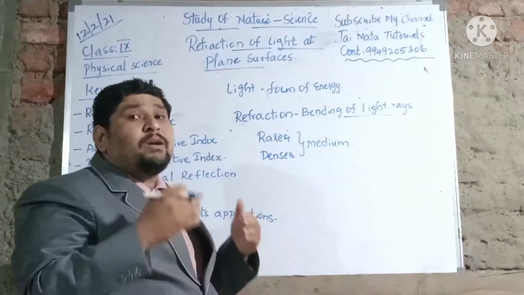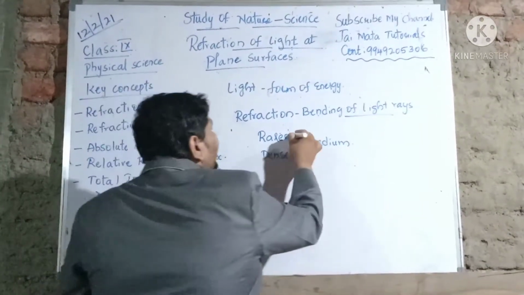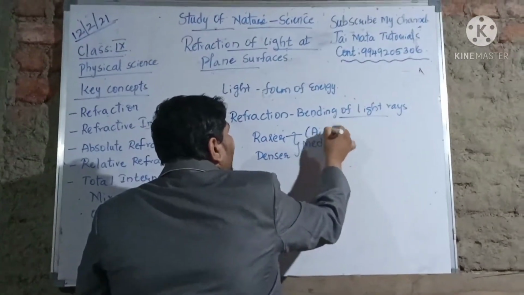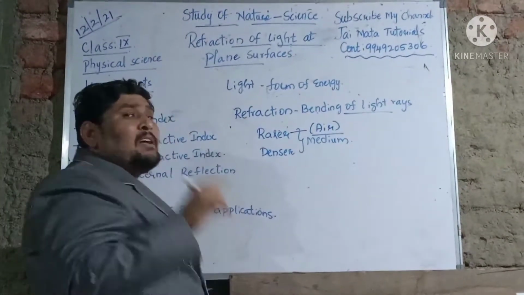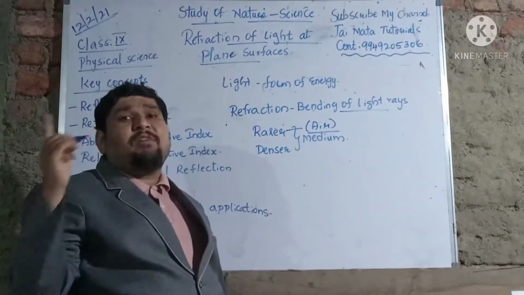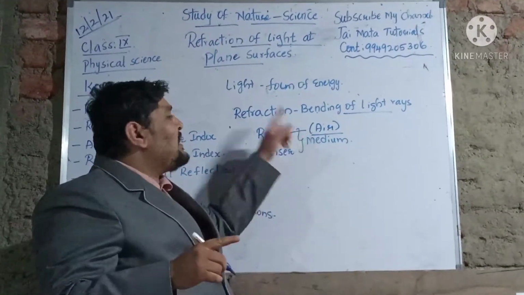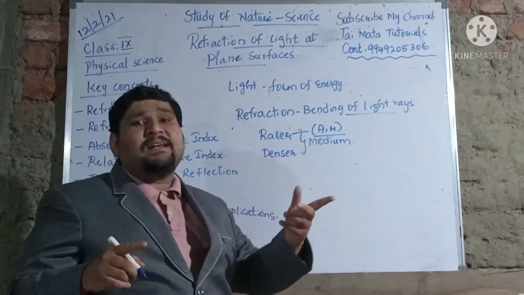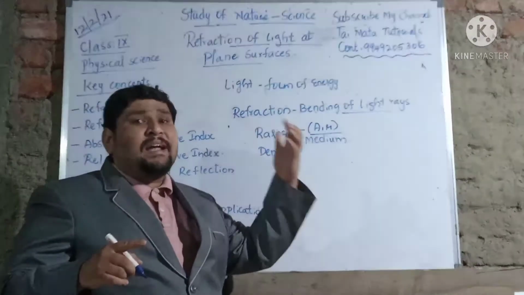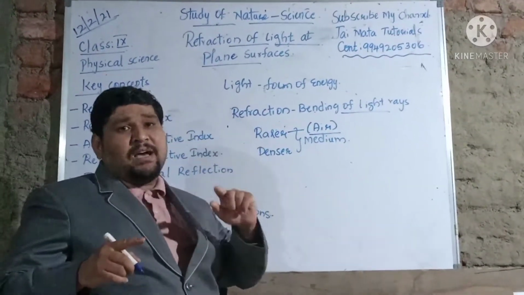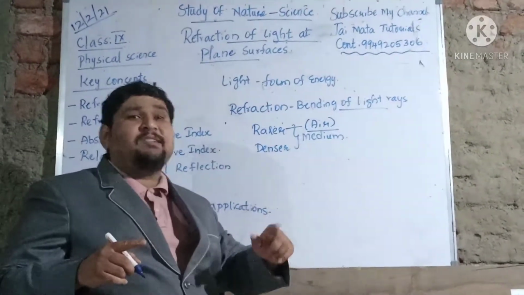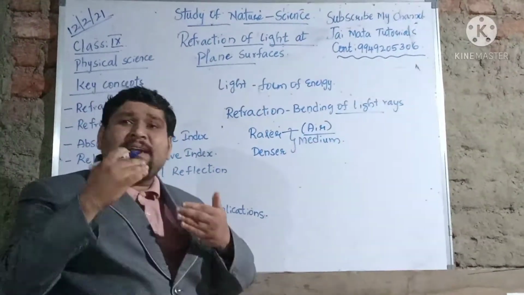I'll tell you first what is rarer medium. I can consider rarer medium as air. Why? Because as we know, the environment or the surroundings consist of air. Air is everywhere, so we can't neglect air, isn't it? Whichever light rays are moving in the environment or the surroundings, definitely they need to interact with the air.